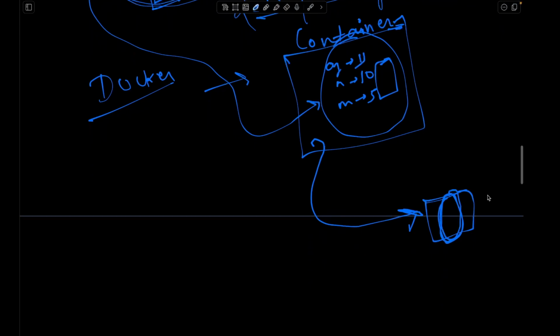Suppose even if in his local machine Node version 13 is installed, Angular version 13 is installed, it doesn't care. Why? Because this image will have Angular version 11, Node version 10. So the version that is needed to run this application is already there, right? It doesn't care about the outer environment or the dependency or the version that is installed in his local machine. It is a complete separate entity, a separate environment. And now he can run this image inside his container.